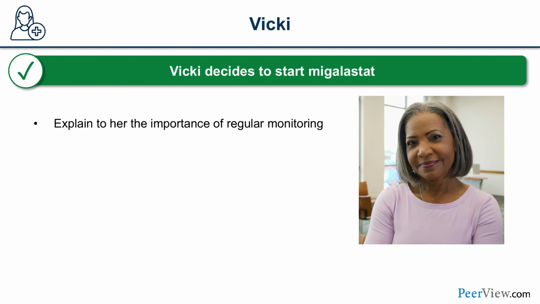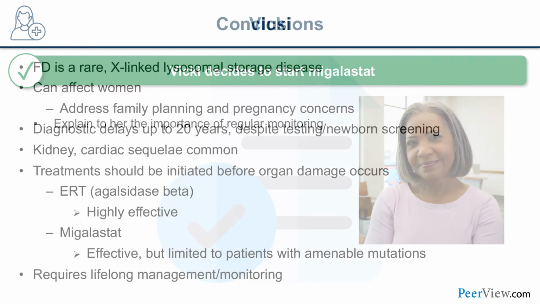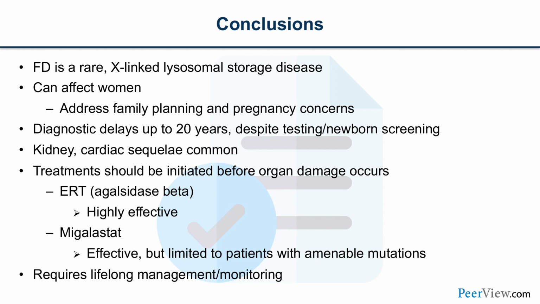We also explained to her the importance of regular scheduled assessments and all the standard of care that should go along with disease-specific treatment, including minimizing cardiovascular, renal risk factors, dyslipidemia, and also blood pressure management and proteinuria. So in conclusion, Fabry disease is a rare, X-linked lysosomal storage disorder. It can affect women. They are not carriers, but are heterozygotes. We need to address family planning and pregnancy concerns, breastfeeding as well. And in our scenario, Vicky was 48 years old, and she had decided not to have any offspring or get pregnant. But if she did, that will change the treatment options that she has.